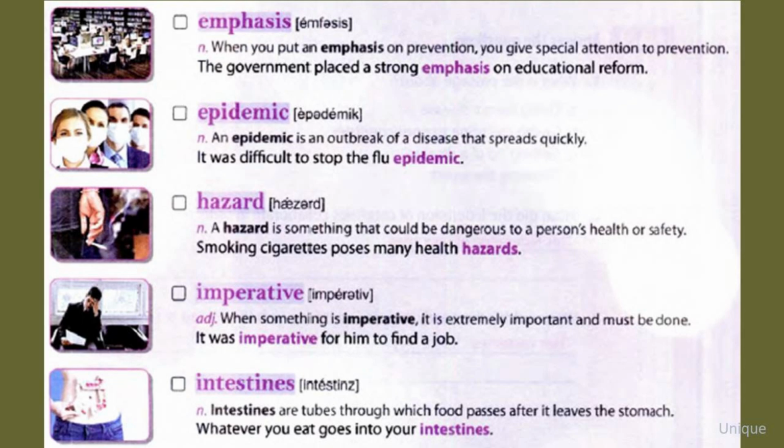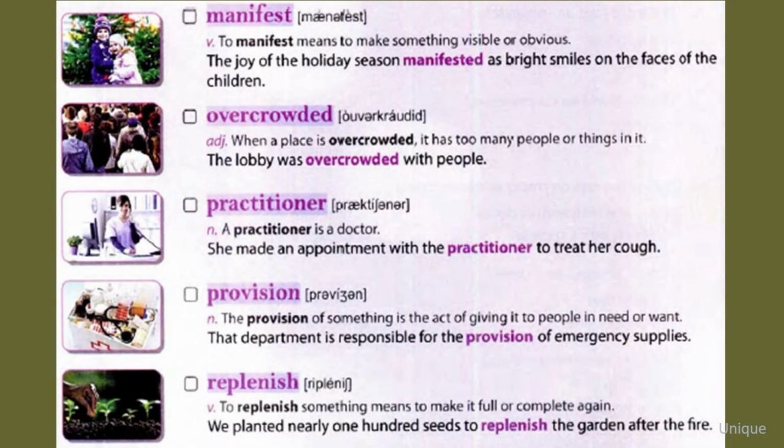Intestines. Intestines are tubes through which food passes after it leaves the stomach. Whatever you eat goes into your intestines. Manifest. To manifest means to make something visible or obvious. The joy of the holiday season manifested as bright smiles on the faces of the children.